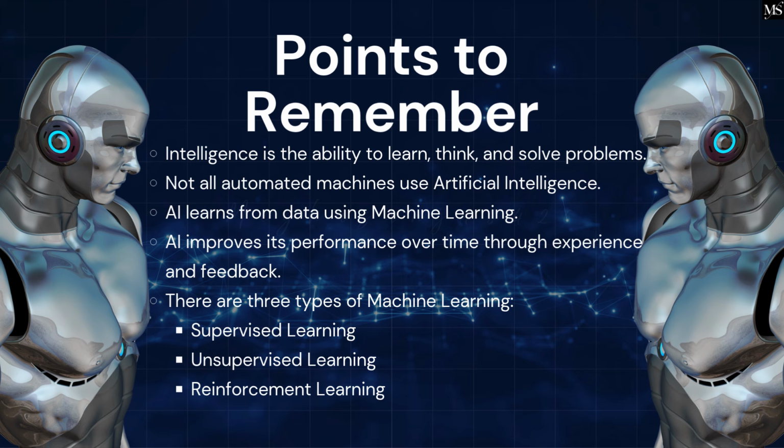Points to remember. Intelligence is the ability to learn, think, and solve problems. Not all automated machines use artificial intelligence. AI learns from data using machine learning. AI improves its performance over time through experience and feedback. There are three types of machine learning: supervised learning, unsupervised learning, reinforcement learning.